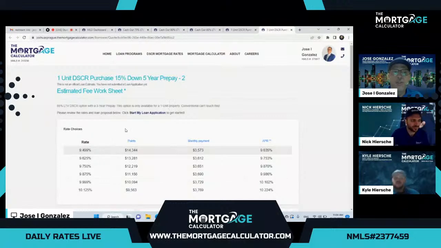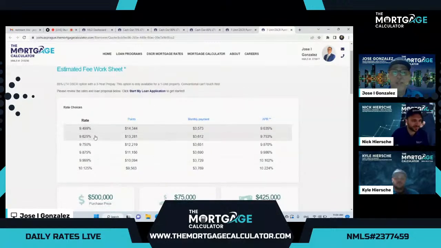So that's what you're going to be here: 15% down, as low as 9.499. Keep in mind also, obviously these rates aren't low, but a conventional rate at 80% is going to be in the sevens with very similar expense, and it's going to be 5% more down payment, and it's going to be full doc. So keep in mind, most of these borrowers are not full dockable, if I may invent that word.